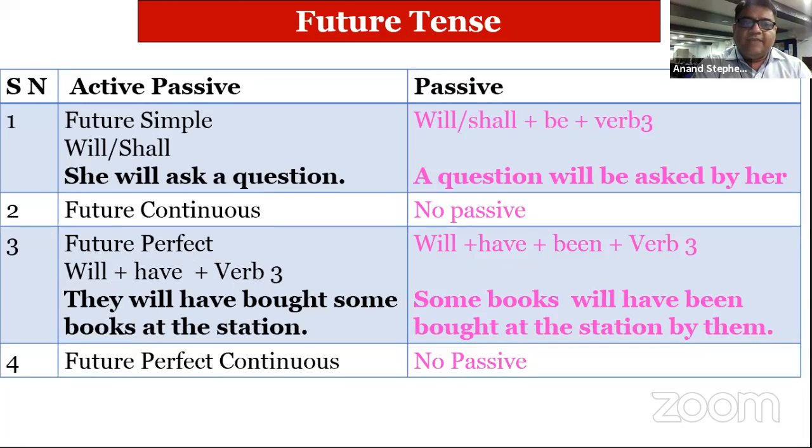Yes, sir. They will have bought some books at the station. Some books will have been bought at the station by them. So yesterday we covered transitive and intransitive verbs. Whenever there is an intransitive verb, generally passive form is not possible of it. Okay, so future perfect continuous has no passive. I hope you are with me.